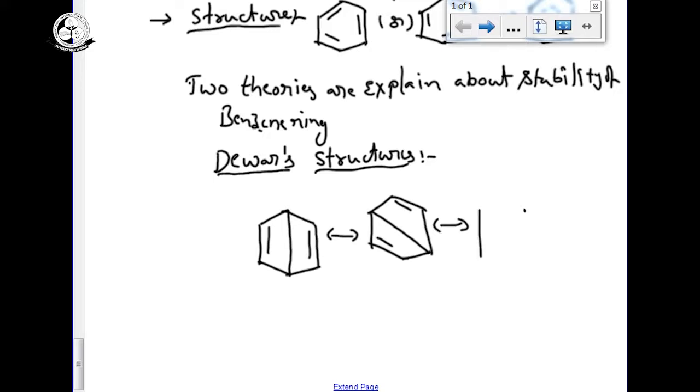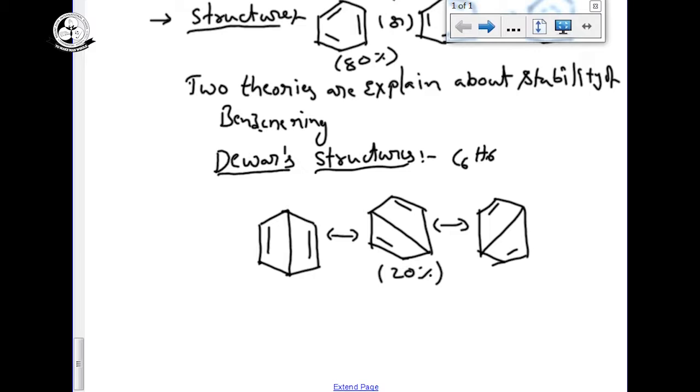So the symbol of the arrow we can show, that is called as resonance symbol. So these are the Dewars structures, and it can also satisfy our formula C6H6, but Dewars structures are less stable, the stability is only 20%, and the Kekulé structures will be stabilized 80% of the stable.